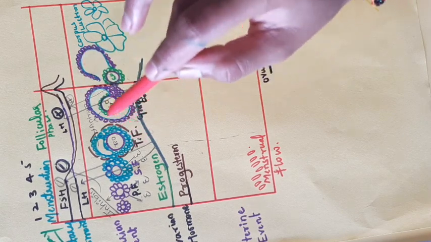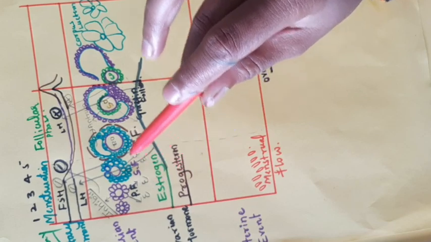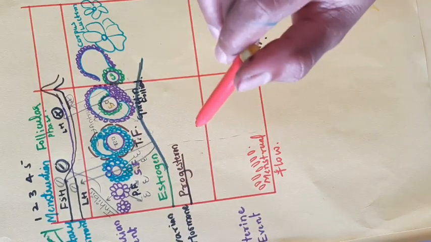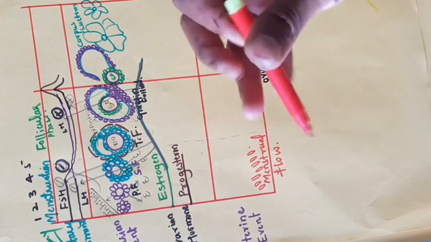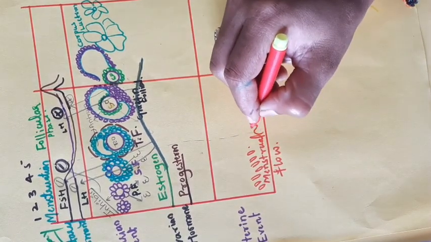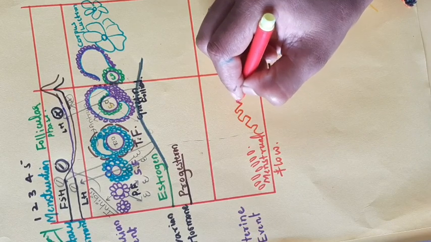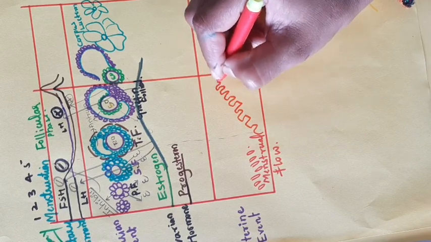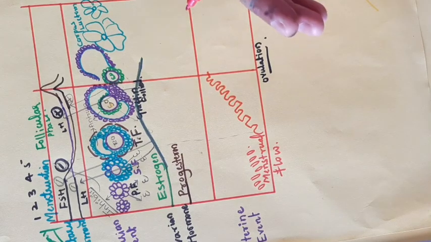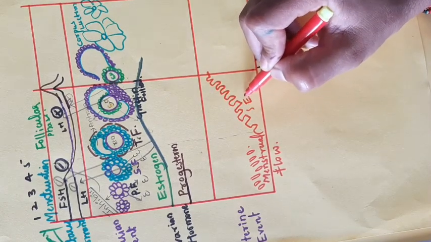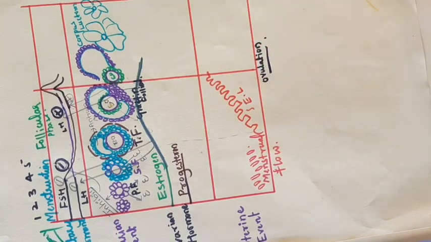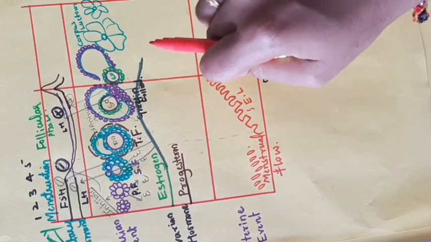As well, estrogen enters the uterus through the blood vessels and starts proliferating the endometrium layer of the uterus, which means it stimulates the endometrium layer to grow more. This is the endometrium layer of the uterus. This is also an action of estrogen.